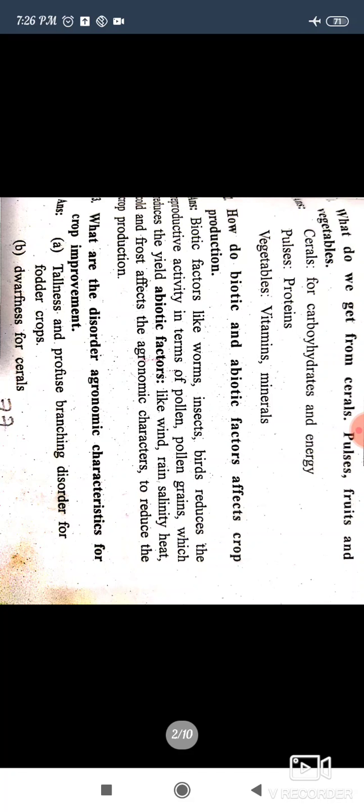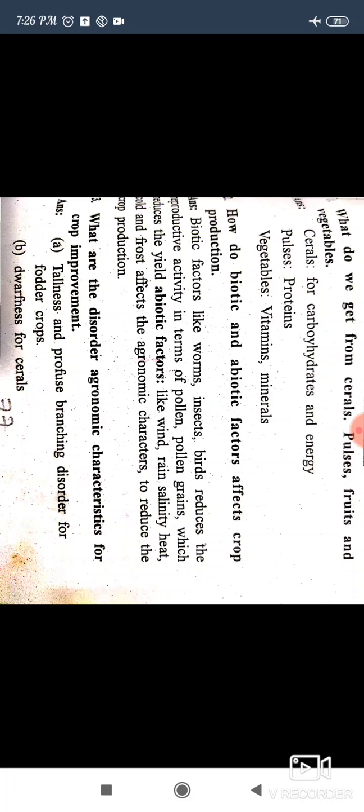Improvement in food resources. This chapter is very important. The first semester chapter, an important chapter. Where do we get cereals, pulses, fruits, and vegetables?